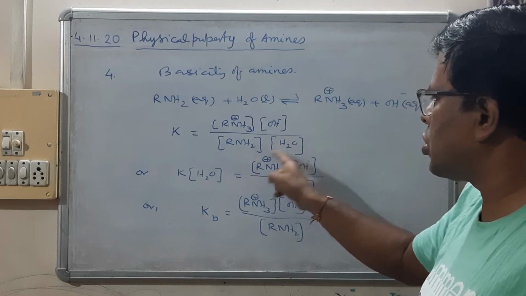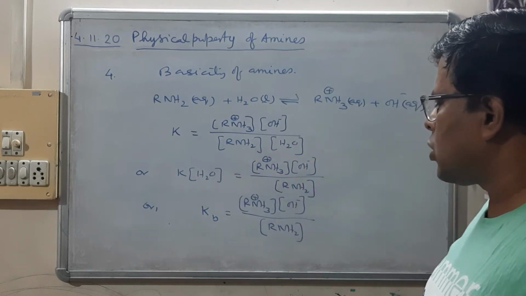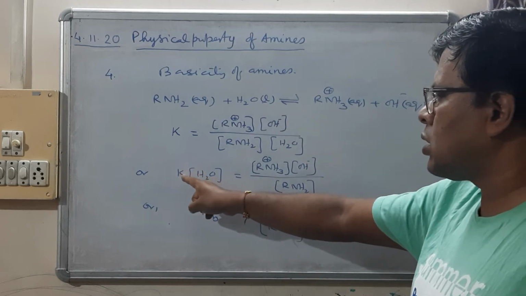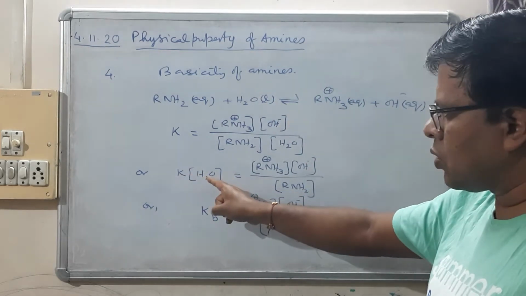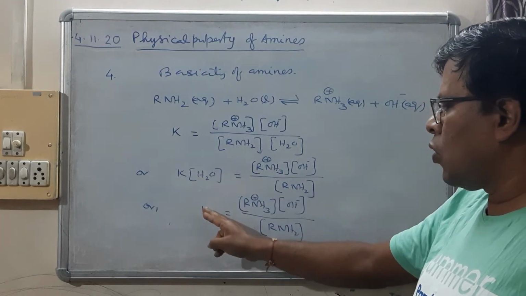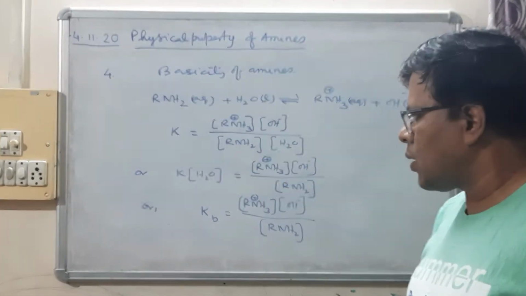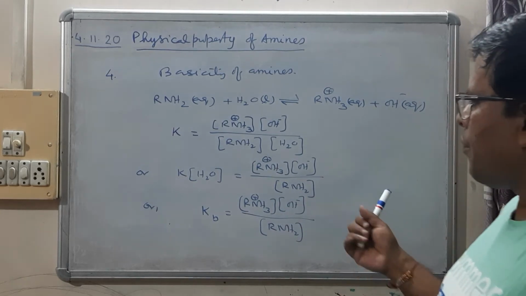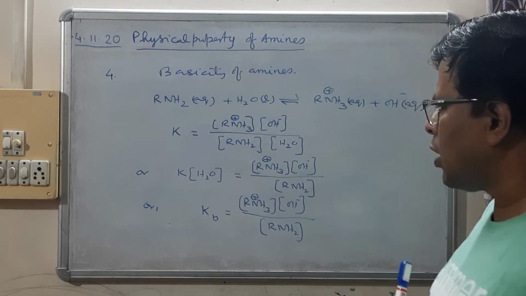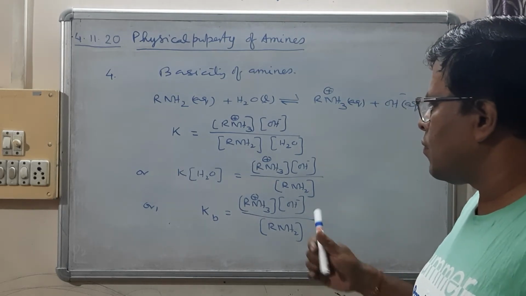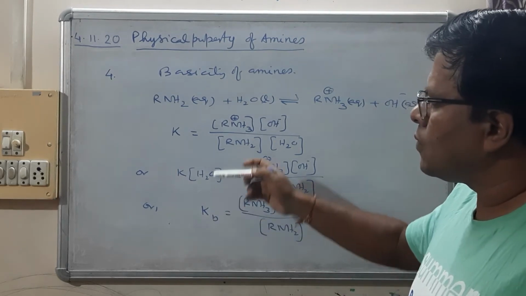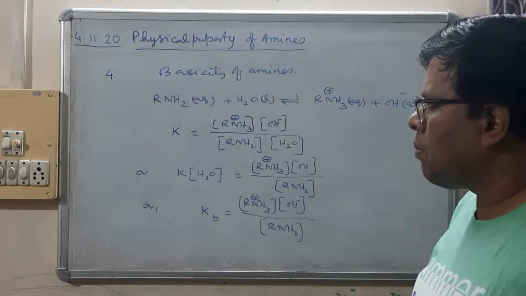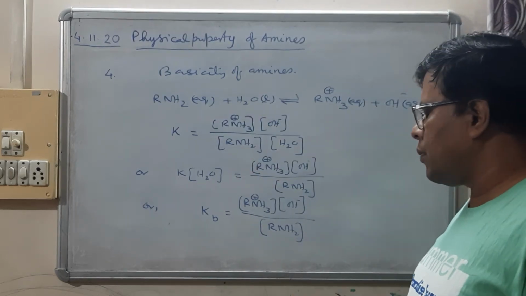K into the concentration of water, and since the concentration of water is constant here, this constant multiplied by this constant gives a new constant, which we call Kb. B stands for base, and this is the expression for Kb. You have done this in class 11, that the higher the value of Kb, the more basic will be this compound, more basic will be the amine.